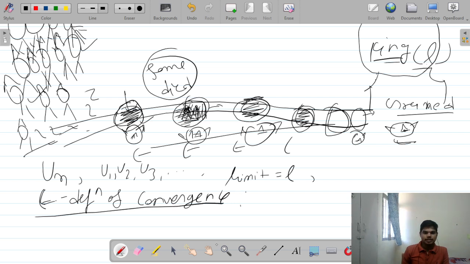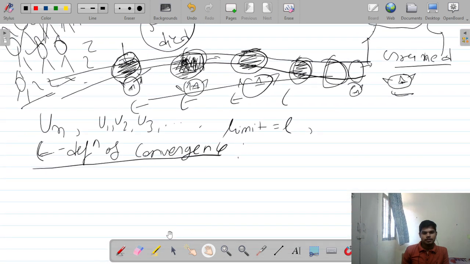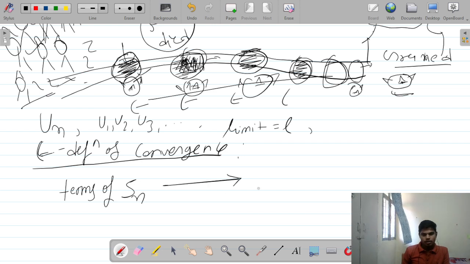The definition says, if a sequence is convergent, then the terms of Sn should converge to L after any stage. After any stage means the terms of the sequence Sn are going towards L at any stage.